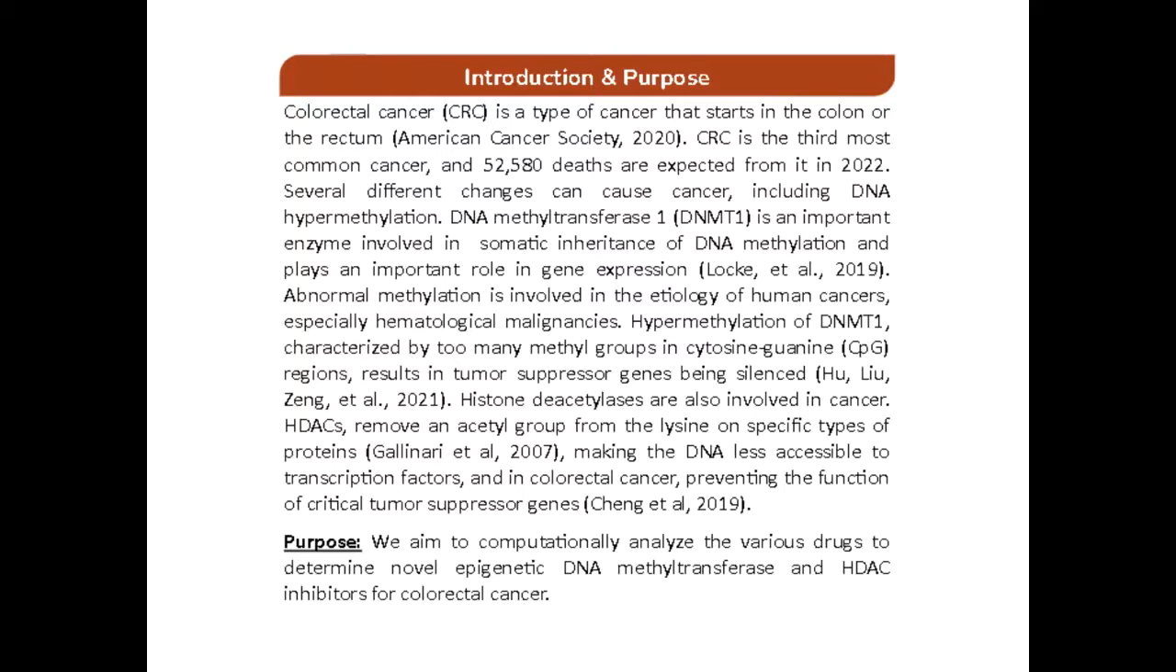DNA methyltransferase 1, also known as DNMT1, is an important enzyme involved in the somatic inheritance of DNA methylation and plays an important role in gene expression. Abnormal methylation is involved in the etiology of human cancers, especially hematological malignancies. Hypermethylation of DNMT1, which is characterized by too many methyl groups in the cytosine guanine, also known as the CpG regions, results in tumor suppressor genes being silenced. The silencing of these genes allows for the progression of the cancer.